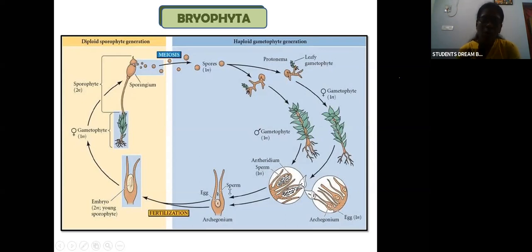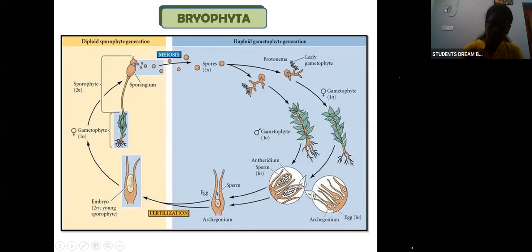So in the water fertilization occurs, the embryo is developed and the gametophyte is formed. Similarly, in the sporophyte generation, the sporangium and the spores will come, the spores will germinate and form the gametophyte. Okay, so the cycle will repeat.